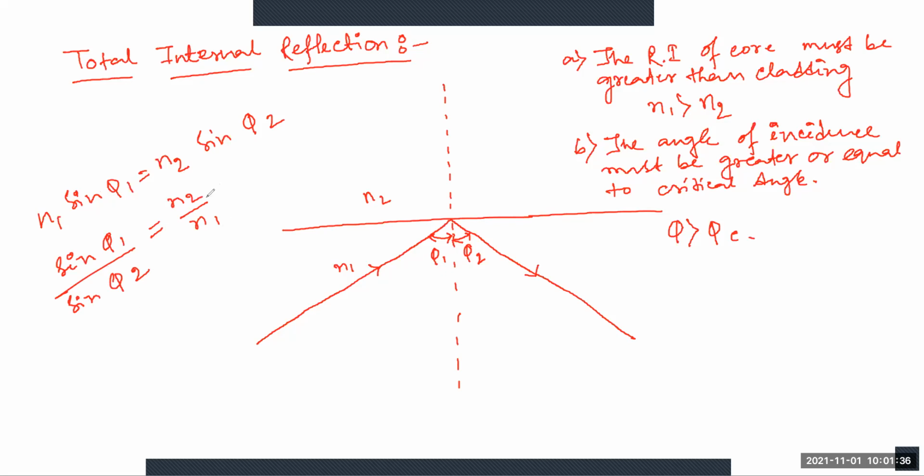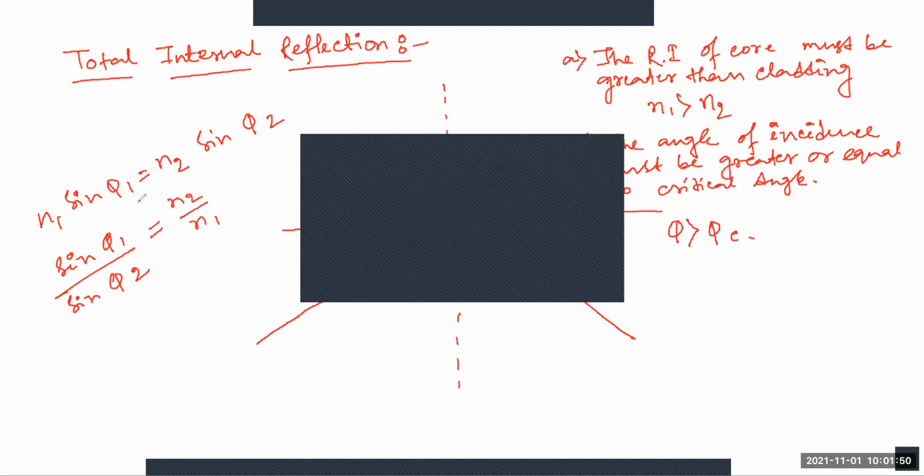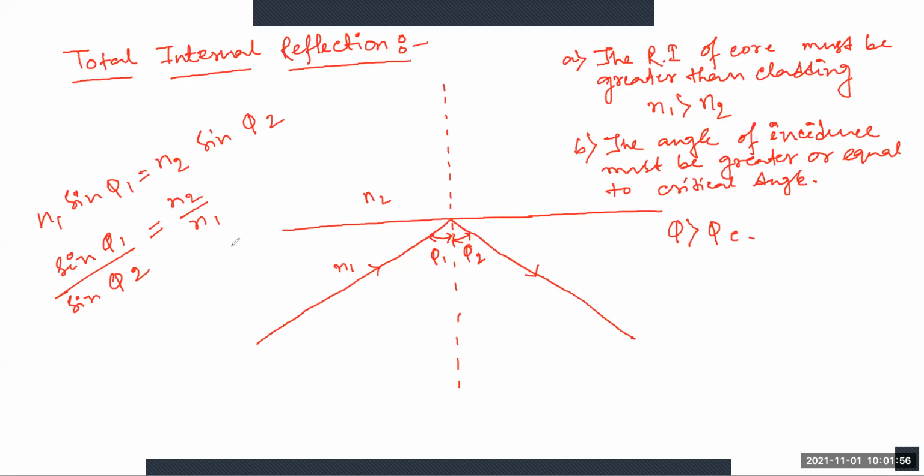Okay, so from this you observe that a small amount of light is reflected back into the originating dielectric medium. And as N1, that is the core part, is greater than N2, the angle of refraction is always greater than the angle of incidence.